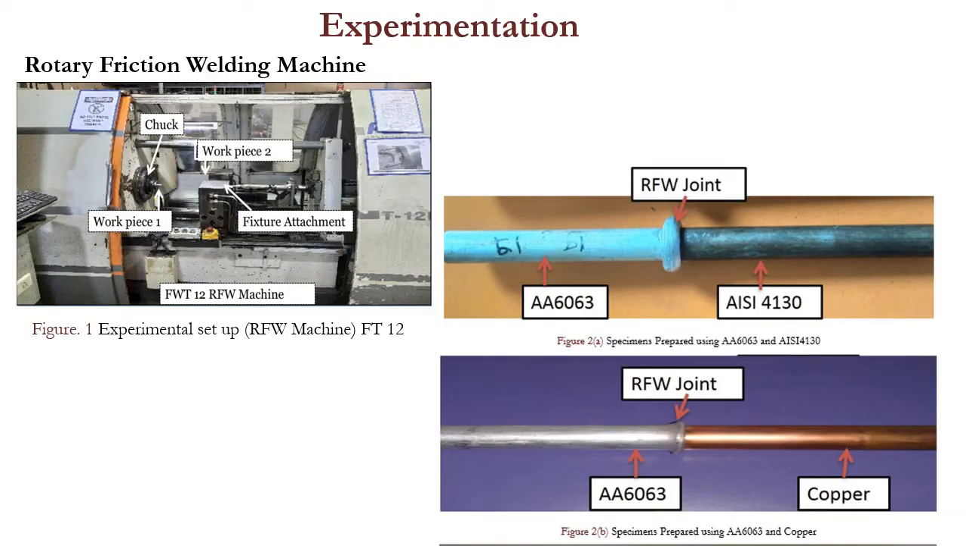Rotary friction welding has been carried out in a rotary friction welding machine. The specimens prepared are shown in Figure 2.